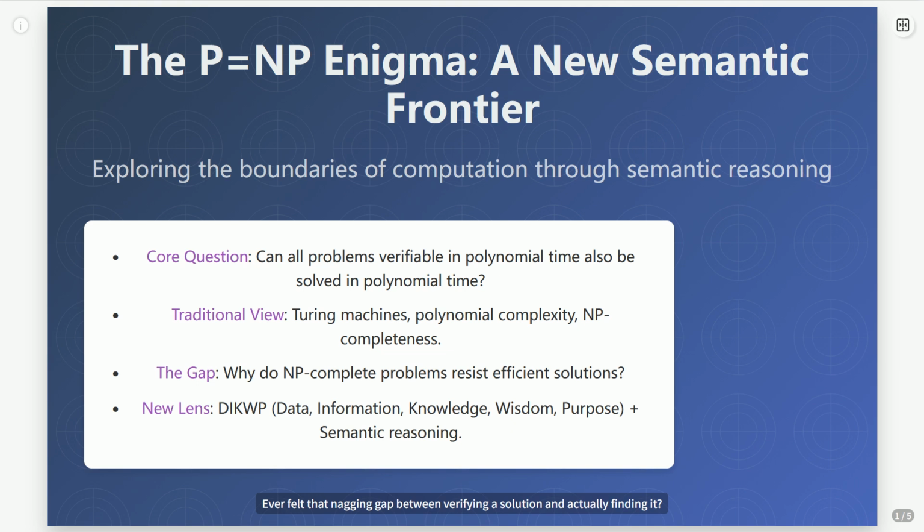Ever felt that nagging gap between verifying a solution and actually finding it? That's the heart of P equals NP problem. We've wrestled with Turing machines and NP-completeness for decades. But what if the real bottleneck isn't just computational grunt, but something deeper? What if the problem lies in the very structure of meaning itself? Let's dive into a new perspective.